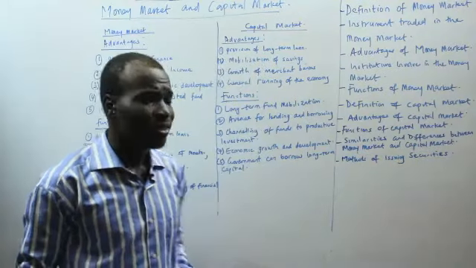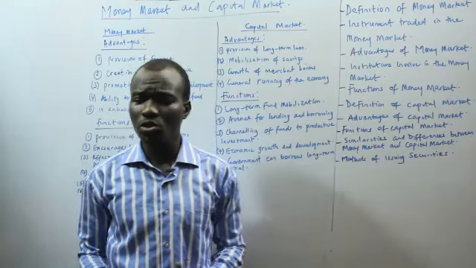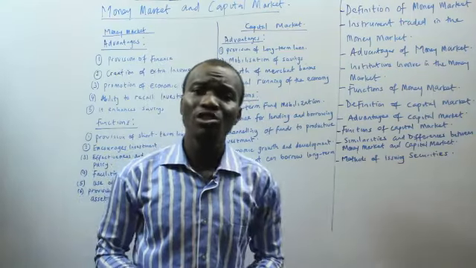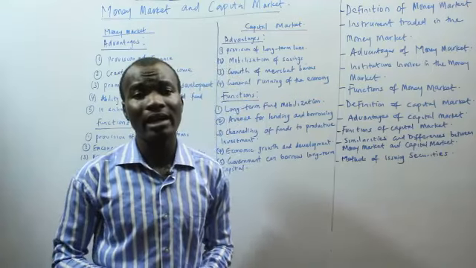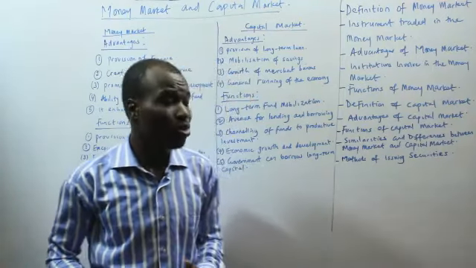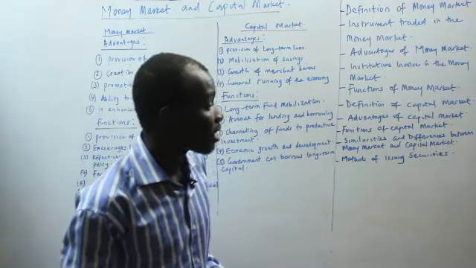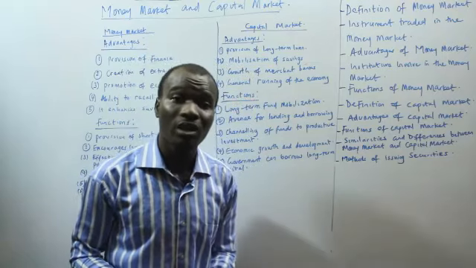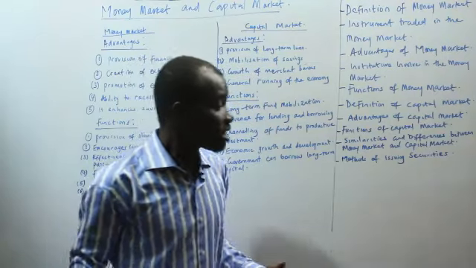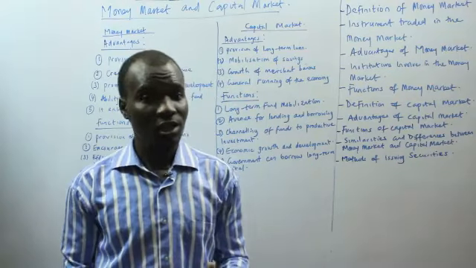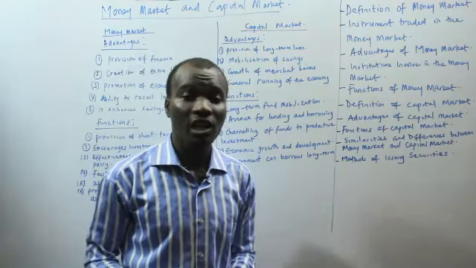Now, let's look at the new issue market. So we also have some aspects of the new issue market. The new issue market is also the part of the capital market in which new issues of shares are sold and bought. So it is a portion of the capital market where new issues of stock are actually sold. So this market includes the issuing houses, you understand, and some aspects of discount houses.